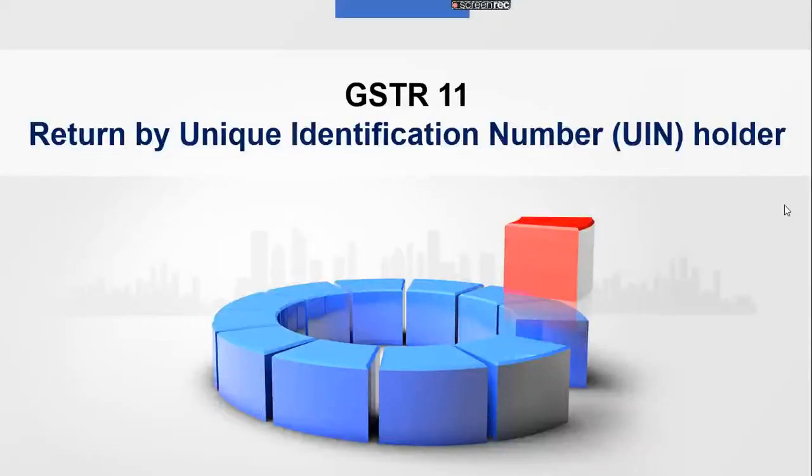Friends, today we'll discuss GSTR 11, that is Return by Unique Identification Number Holder, that is UIN holder. It is a special return to be filed by foreign bodies or United Nations bodies or embassies, and this return is to be filed for claiming a refund. So we'll see how GSTR 11 is prepared and how the refund template will also get automatically filled in on submission of GSTR 11.